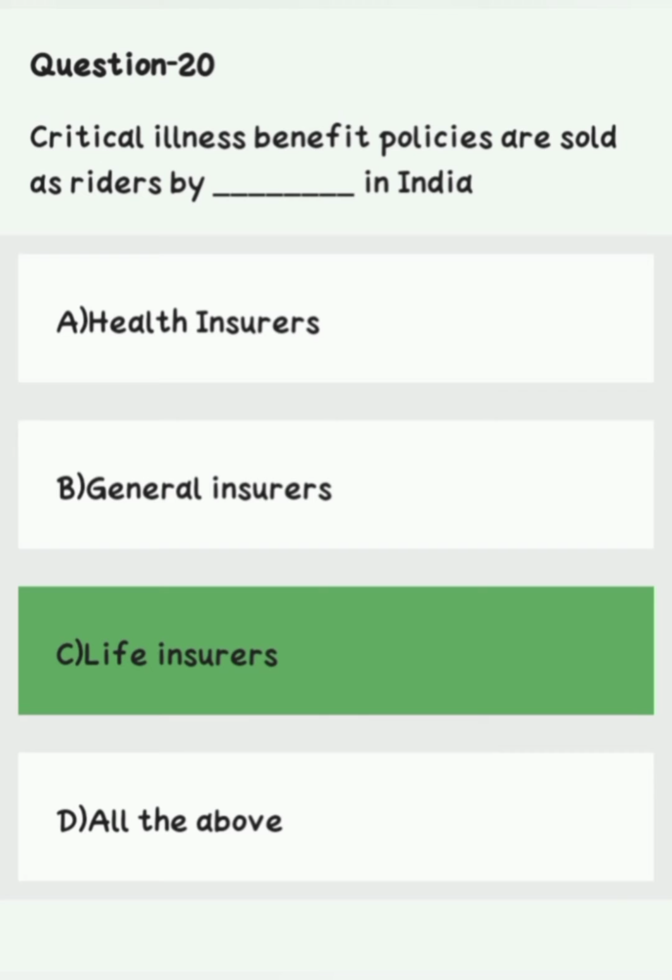Question number 20. Critical illness benefit policies are sold as riders by dash in India. Option A, health insurance. Option B, general insurance. Option C, life insurance. Option D, all of the above. Right answer is option C, life insurance.